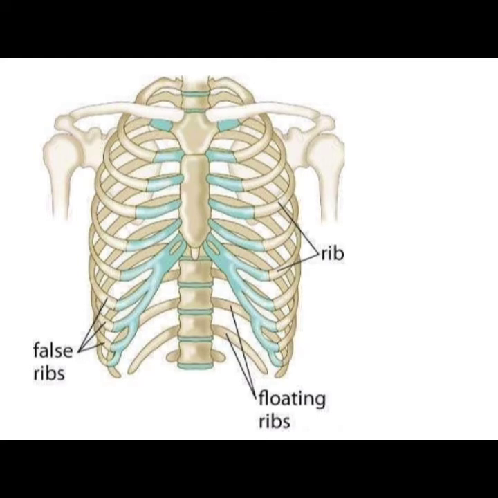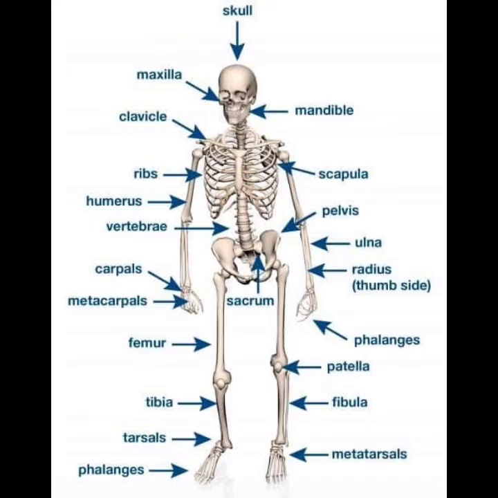Next one is the rib cage. The rib cage protects the heart and lungs. The rib cage is the arrangement of ribs attached to the vertebral column and sternum in the thorax of most vertebrates, which encloses and protects the heart and lungs.